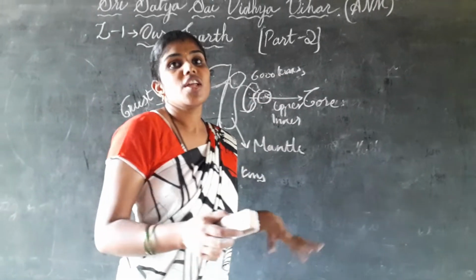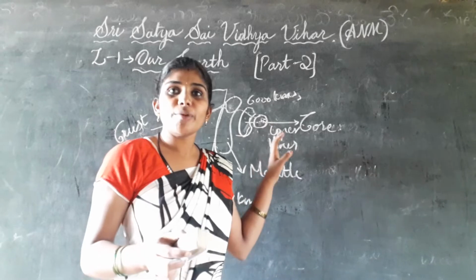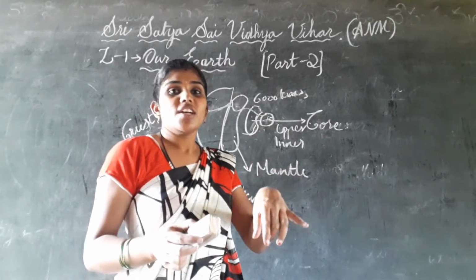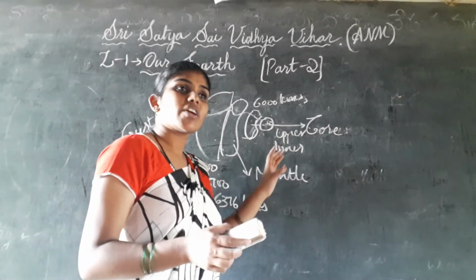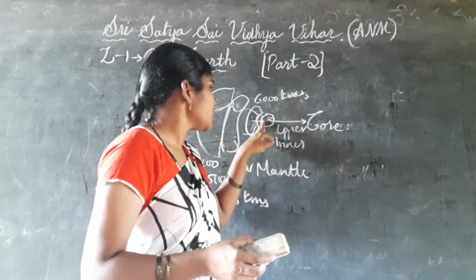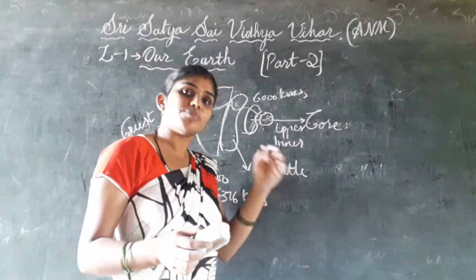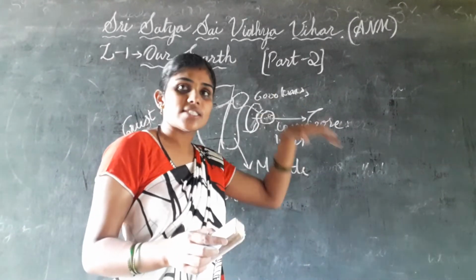And one more thing, if there is any liquid, we can't say that this is the ending point. In the core we can't find any ending point. That's why approximately we are saying 6376 kilometers inside.